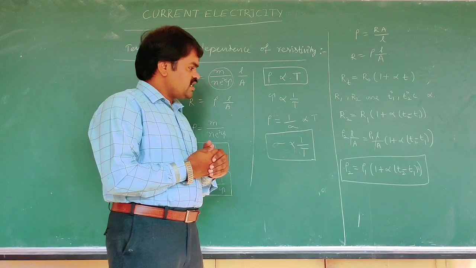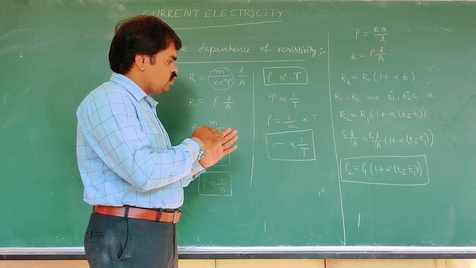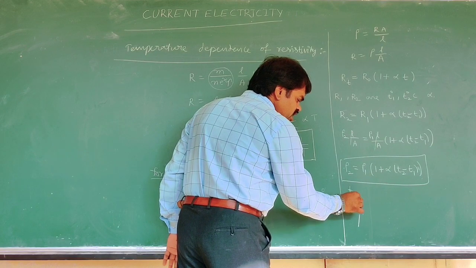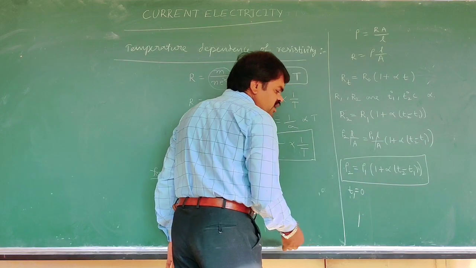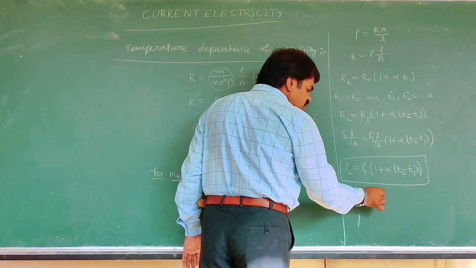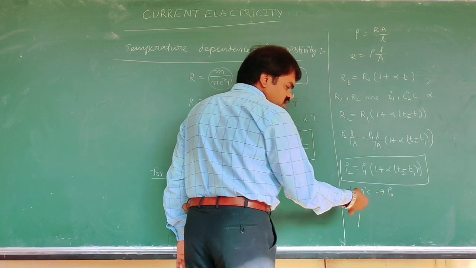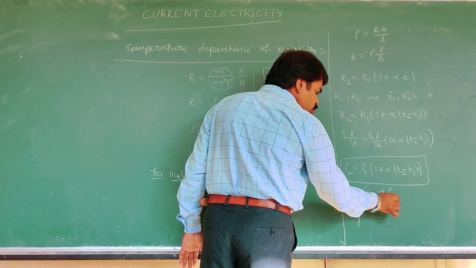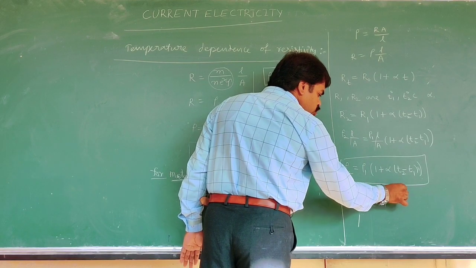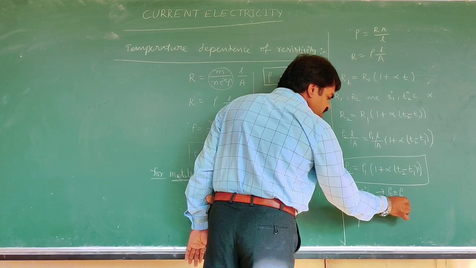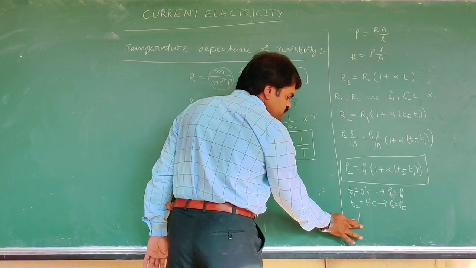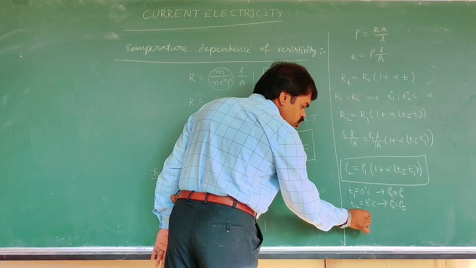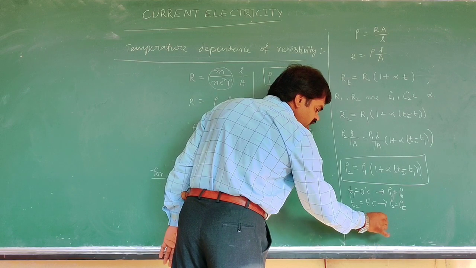Now let us see how we can modify this equation once more. For example, T1 we consider as 0 degree Celsius, and the resistivity at that temperature we consider rho naught. Then T2 degree Celsius is T degree Celsius, rho 1 is equal to rho naught and rho 2 is equal to rho T. Then what do we write here? We write rho T is equal to rho naught into 1 plus alpha T.